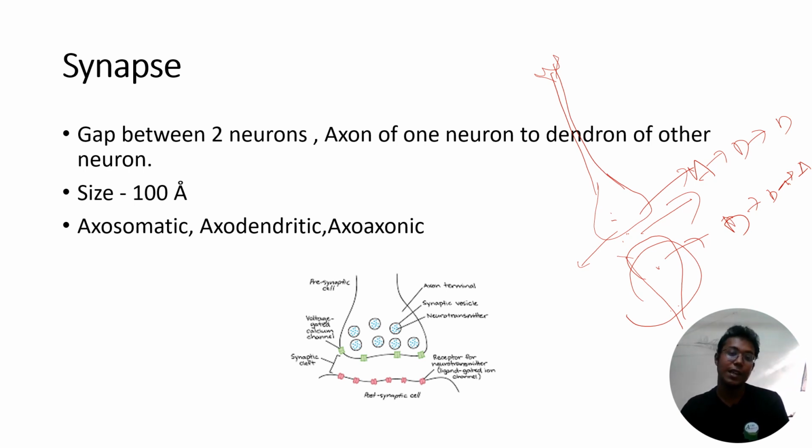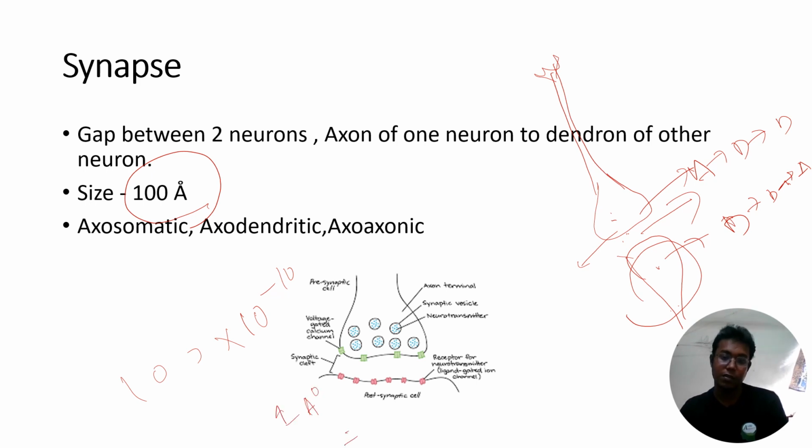Many times it has been asked, what is the size of the synapse? The size of the synapse is 100 angstrom. 1 angstrom is 10 to the power minus 10 meter. It may be asked in angstrom, in micrometer, or in nanometer, and accordingly you have to convert. 1 angstrom is 10 to the power minus 10 meter, which is the basic unit.